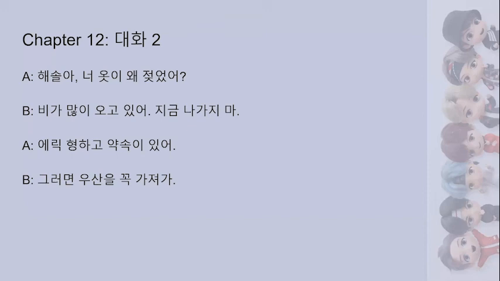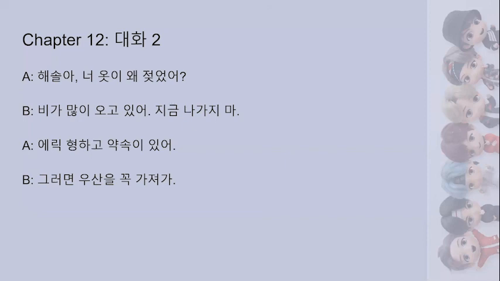So 지금 나가지 마 is 반말 for don't go outside right now. Then the first person says, 에릭 형하고 약속이 있어, which means I have an appointment, I have something scheduled with Eric.